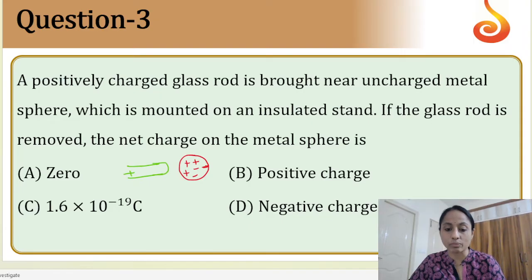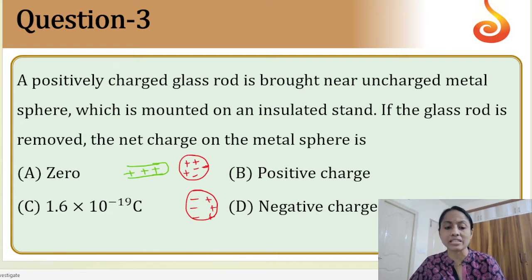What happens is the charges just get rearranged. All the negative charges are pulled towards the glass rod and all the positive charges are repelled. But still the charges are not gone anywhere. They are still on the sphere only.